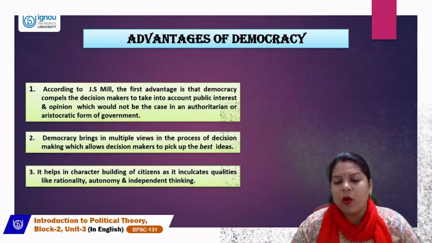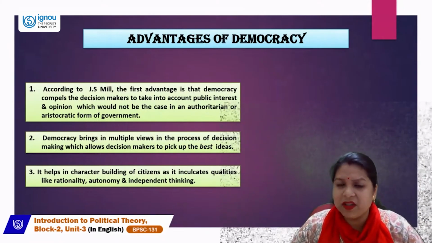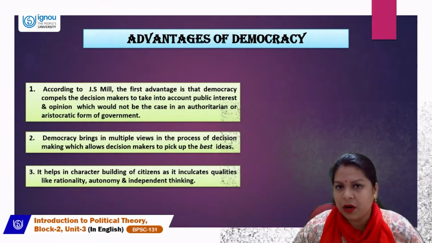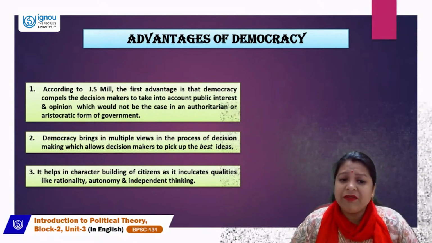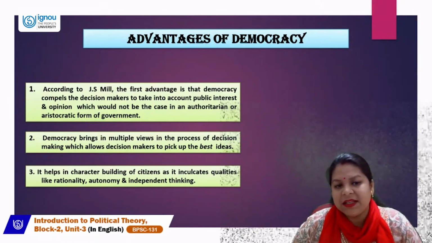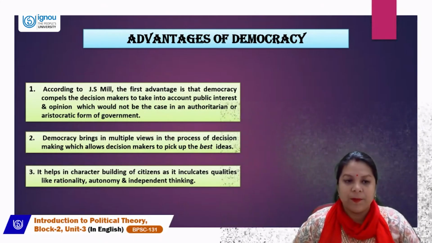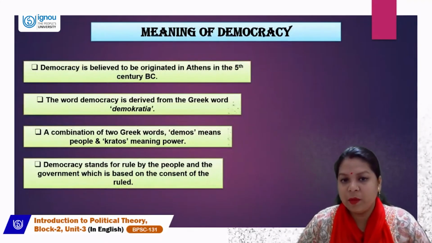Now let's move on and see what the advantages of democracy are. Why do we always talk about democracy? What is the important feature of democracy? According to J.S. Mill, the first advantage is that democracy compels the decision makers to take into account public interest and opinion.